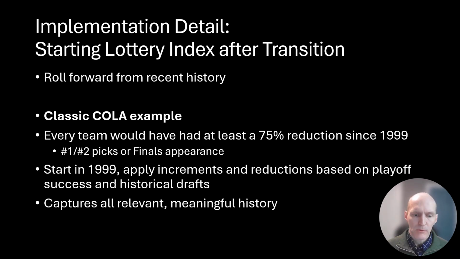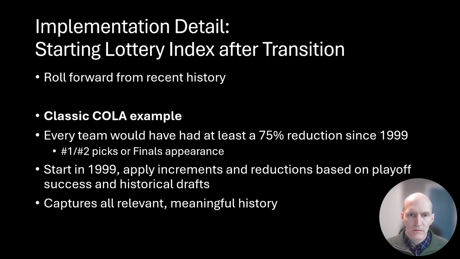And as an example, if we were doing classic COLA, we could start in 1999, and if we came forward from 1999, every team would experience at least a 75% reduction because they've all had either a #1 or #2 pick, or they've been in the NBA Finals. So in that sense, we're capturing all of the relevant recent history by starting from 1999.